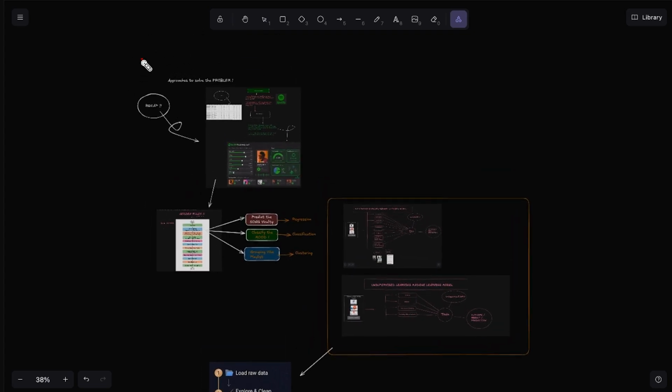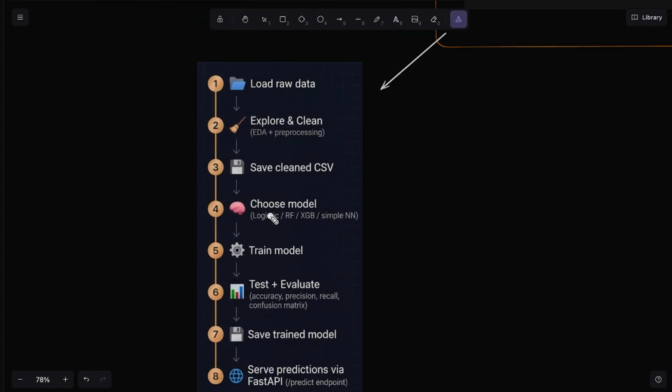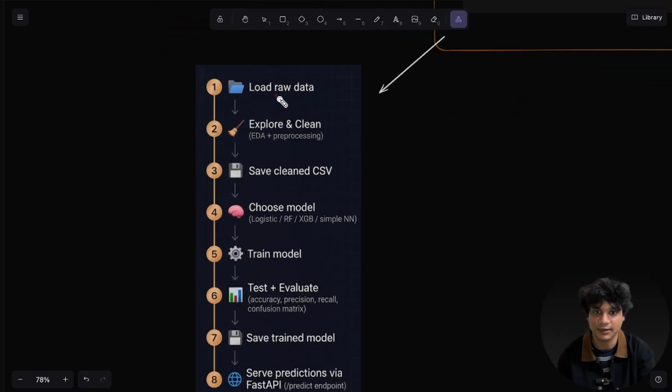So this is the entire solution for the project problem that we got in the last lecture. How will you commence? The first step is again loading the raw data, exploring and cleaning the data, then saving the clean CSV, and choosing a model. According to our problem statement, we have regression, classification and clustering, so we are supposed to choose three models individually. Then we will train our models, one for regression, one for classification, one for clustering.